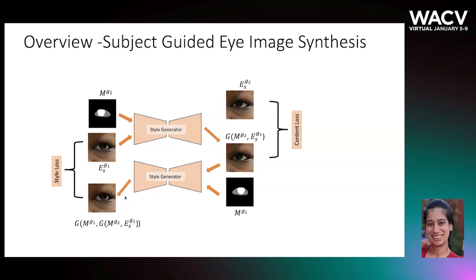In supervised training, we use a training sample consisting of a pair of eye images of the same person looking in different directions and their respective segmentation masks. For unsupervised training, a training sample contains images from different subjects.